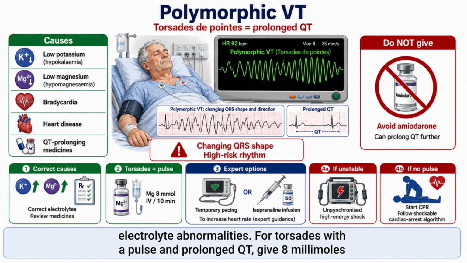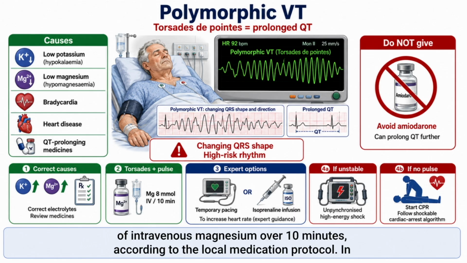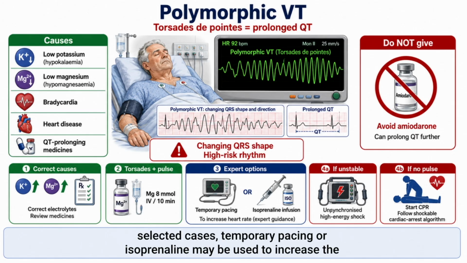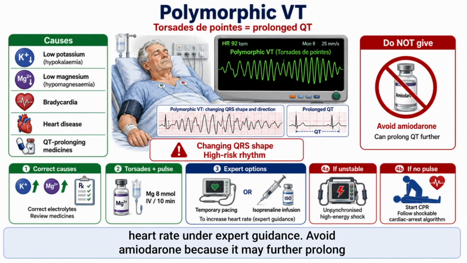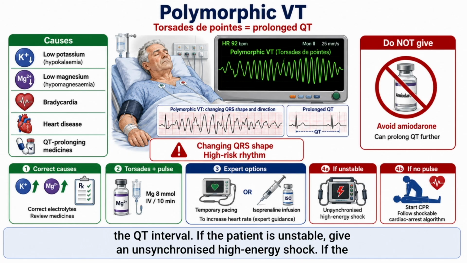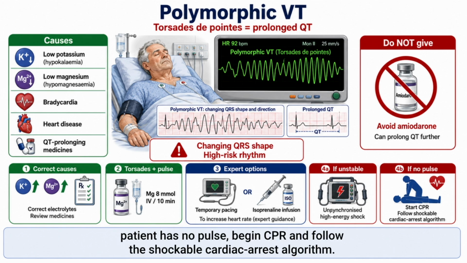For torsades with a pulse and prolonged QT, give 8 millimoles of intravenous magnesium over 10 minutes, according to the local medication protocol. In selected cases, temporary pacing or isoprenaline may be used to increase the heart rate under expert guidance. Avoid amiodarone because it may further prolong the QT interval. If the patient is unstable, give an unsynchronized high-energy shock. If the patient has no pulse, begin CPR and follow the shockable cardiac arrest algorithm.